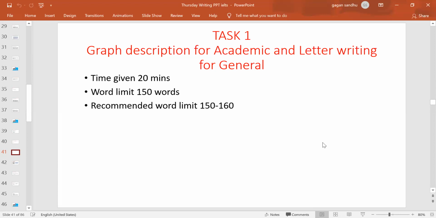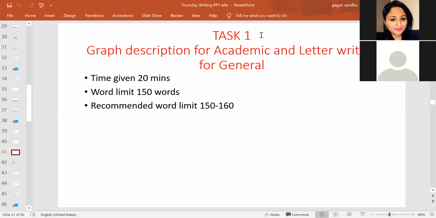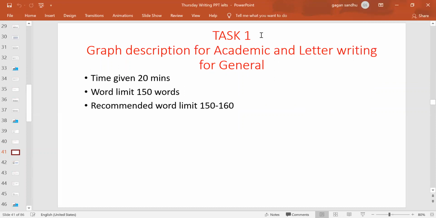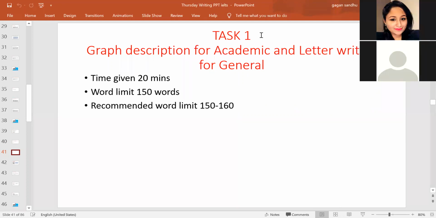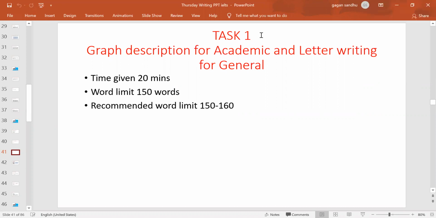So it's your responsibility how you manage time and give 20 minutes to task 1. The word limit is 150. If you want to extend, you can extend up to 160 only. That's the max. It's recommended that you don't write more than that, because the more words you write, the more it will be judged as inefficiency in describing the picture in the given word count, because that's the format they are asking you to write in. And ultimately that's the important part to take care of.